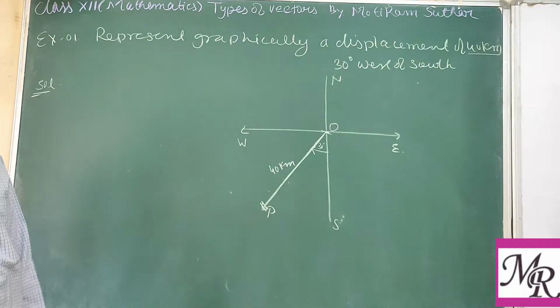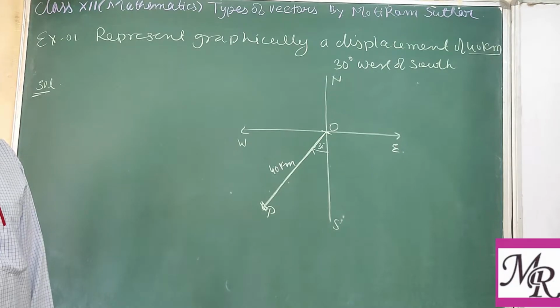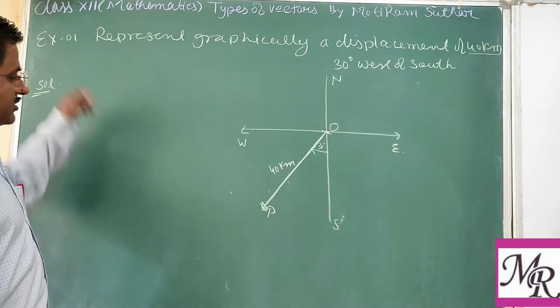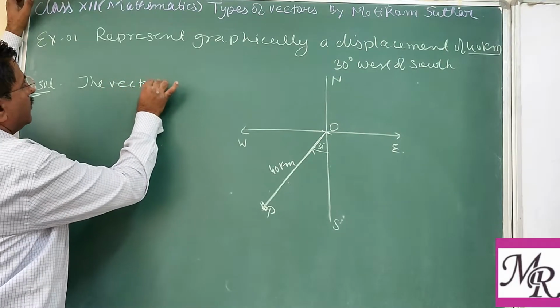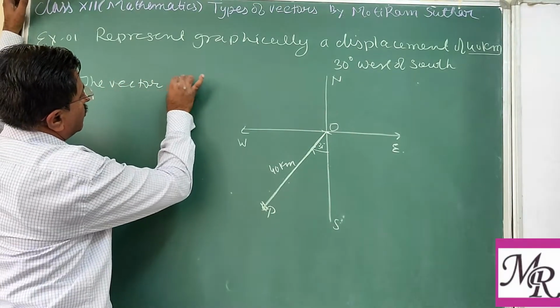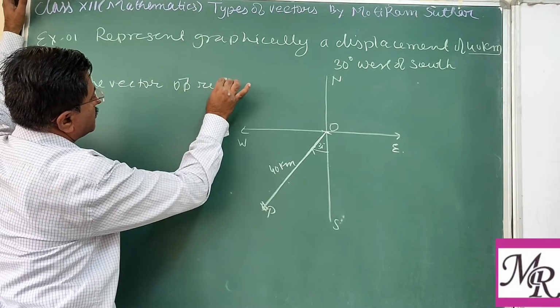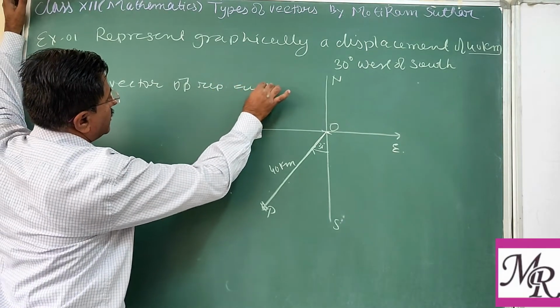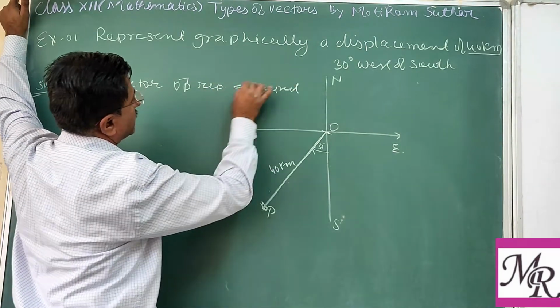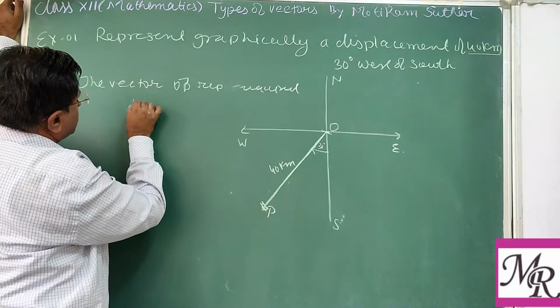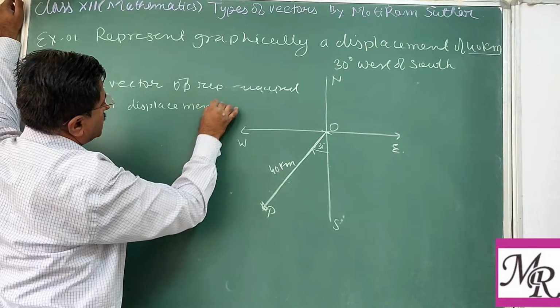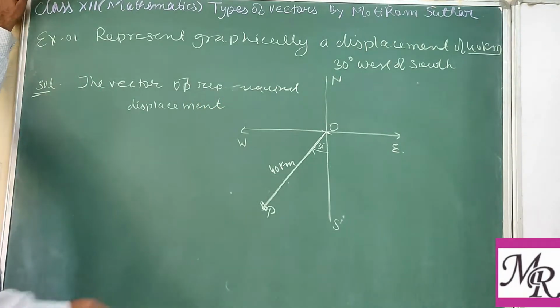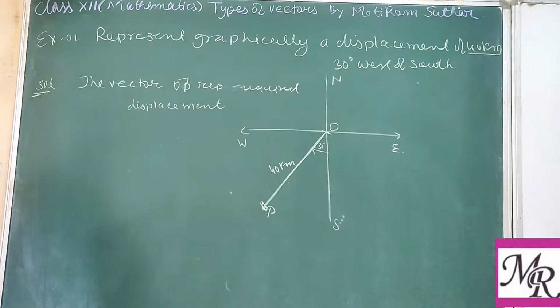You can represent here that vector OP represents the required displacement. So we give the direction as well as magnitude.